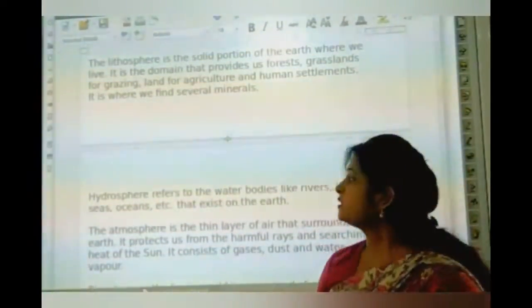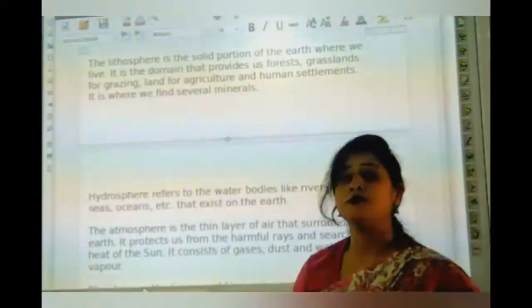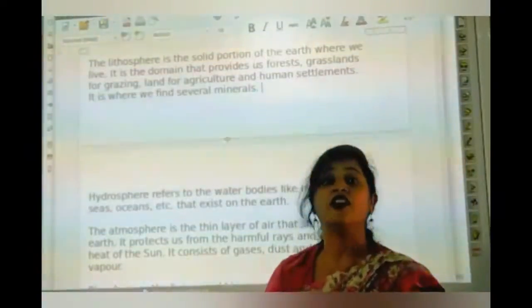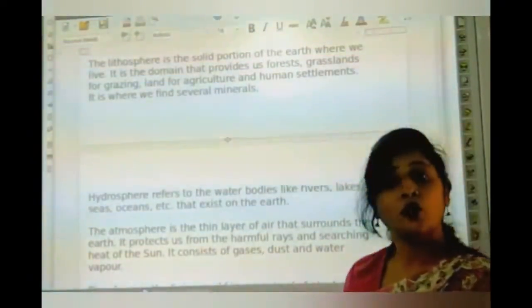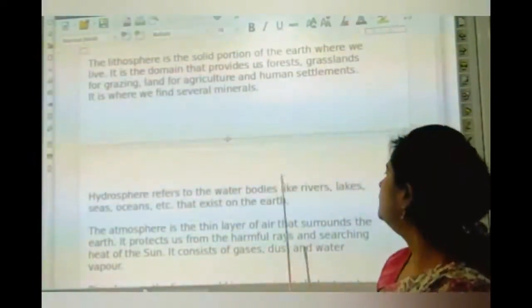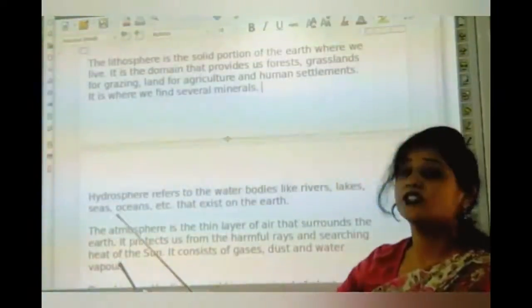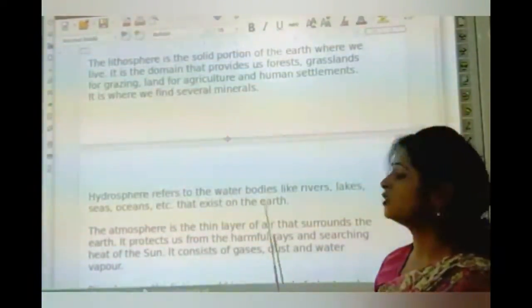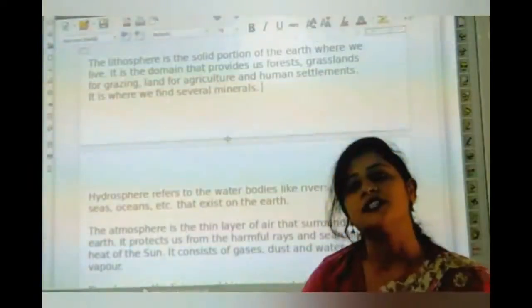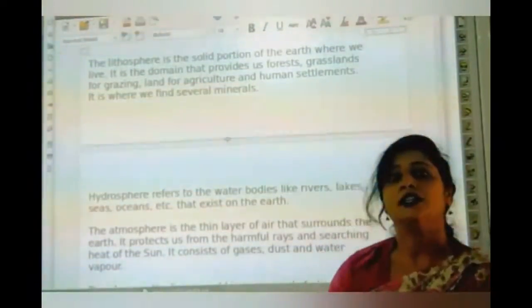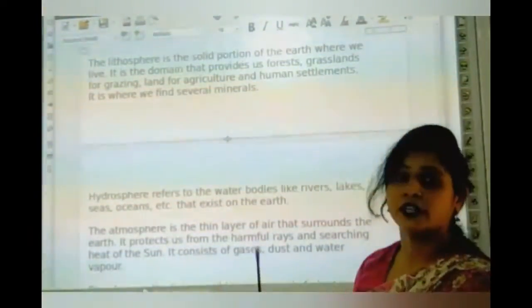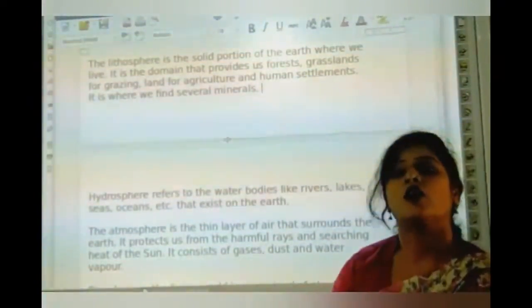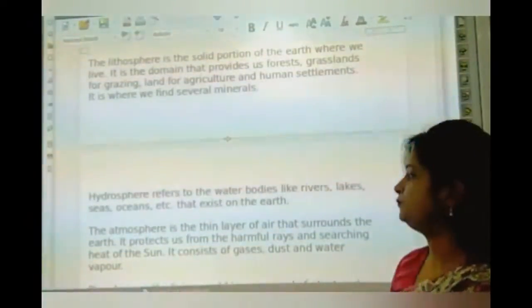Now our next is hydrosphere. Hydrosphere refers to the water bodies, like rivers, lakes, seas, oceans, etc. that exist on the earth. And where do they exist? On earth. That is called hydrosphere. All the water bodies are called hydrosphere.